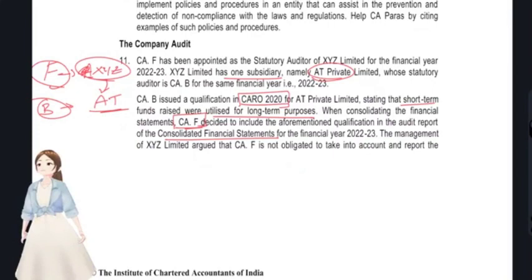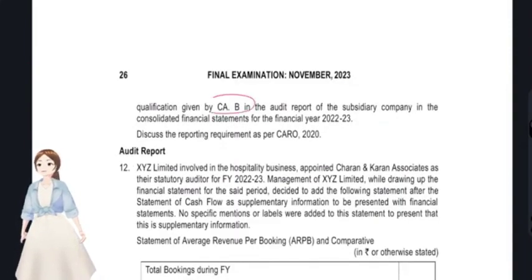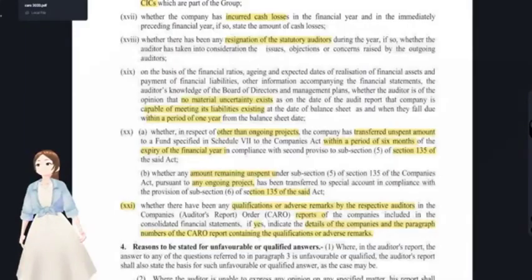The management of XYZ Limited argued that CAF is not obligated to take into account and report the qualification given by CAB. They were insisting that CAF cannot report the matters that were qualified by CAB in the audit report, because it's a subsidiary company and CARO is not applicable to CFS. Is that so? We'll see. Wait, whether what the management is saying is true or not.